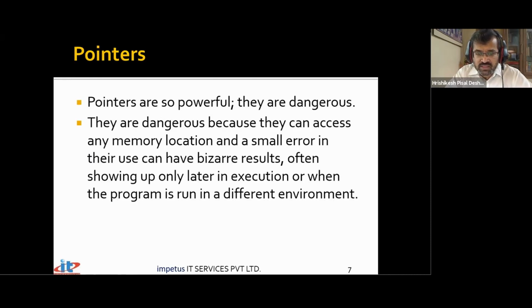Pointers are useful, but they are dangerous. Dangerous because they can access any memory location, and a small error in their use can have bizarre results, often showing up only during execution of the program in a different environment. So this is where things become quite tricky and difficult. Because if I write a pointer notation and it is not doing what I desired it to do, the compiler is not going to help you out. If I write a statement saying star ptr plus plus, and if I say star ptr in brackets and then plus plus, both these notations are going to have a different effect.